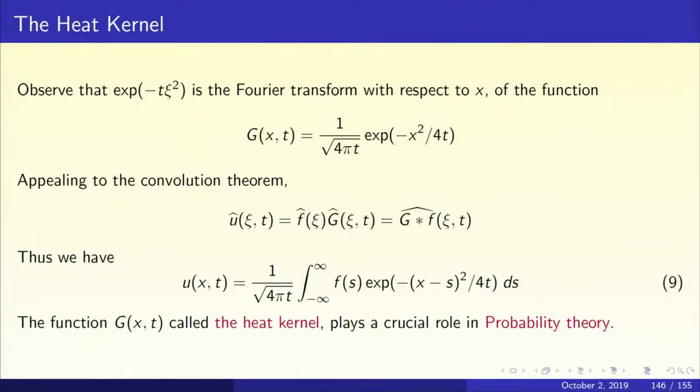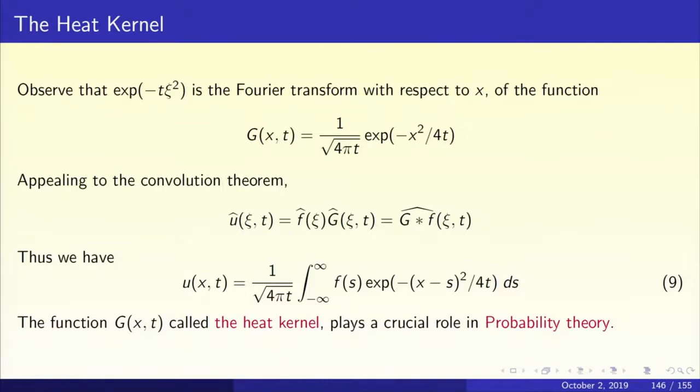So what is g(x,t)? g(x,t) equals 1 upon root 4 pi t e to the power minus x squared by 4t. This expression g(x,t) is extremely important. It is called the heat kernel and it plays a very crucial role in many parts of mathematics such as probability theory and differential geometry, the heat kernel.